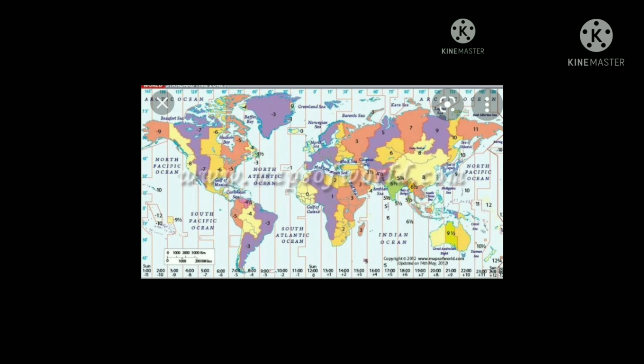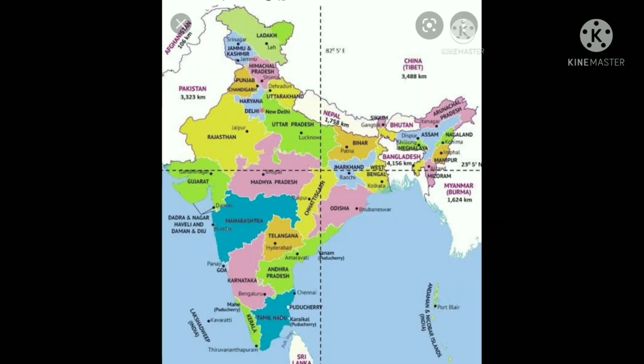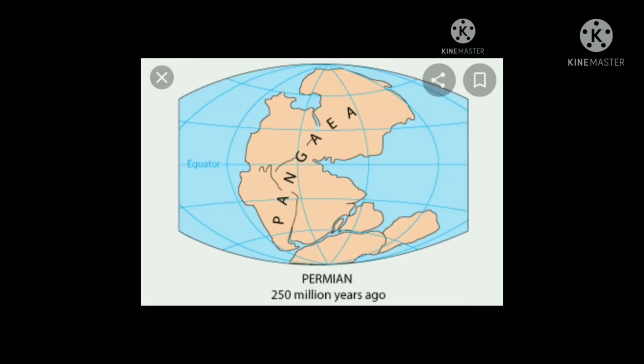The world is divided into 24 time zones. The longitude that passes through the British Royal Observatory at Greenwich, England.